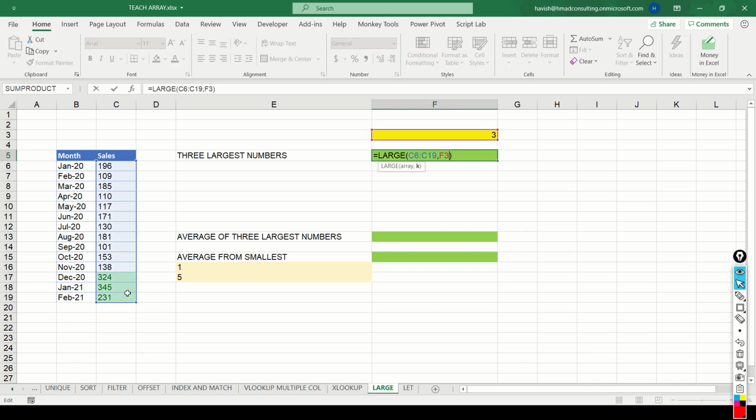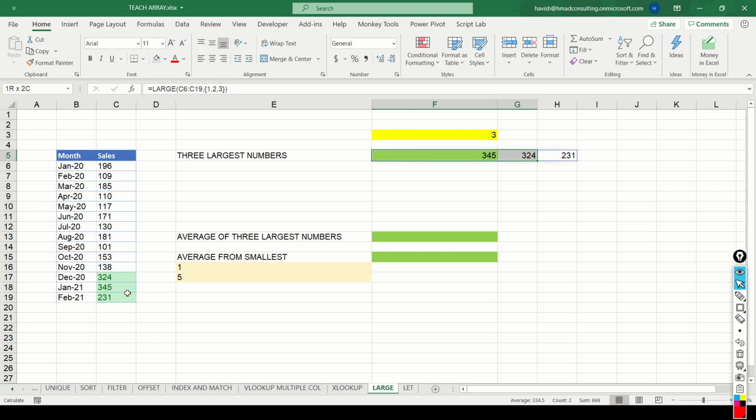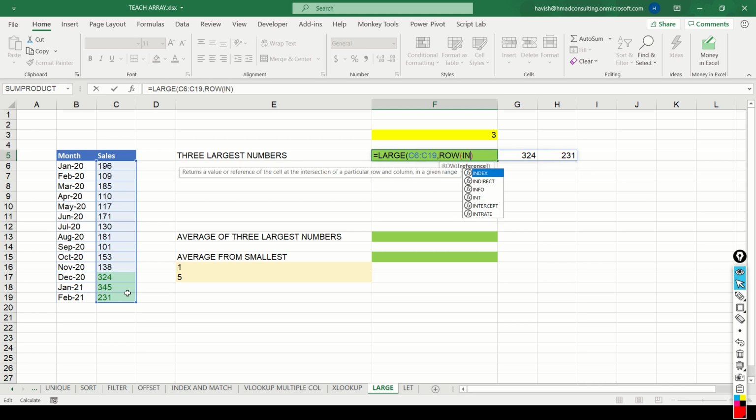But what do you do if you want to see all the 3 largest numbers? So in a curly brace, we can write 1, 2, 3, and we get 345, 324, and 231. But how do you make it dynamic? We've already done this earlier. We can write row, indirect,